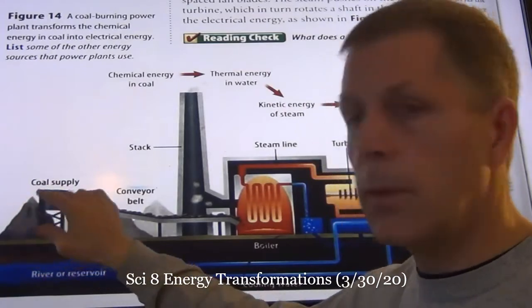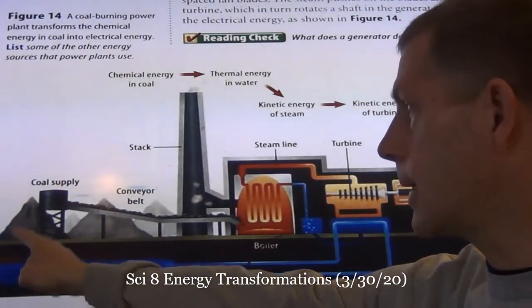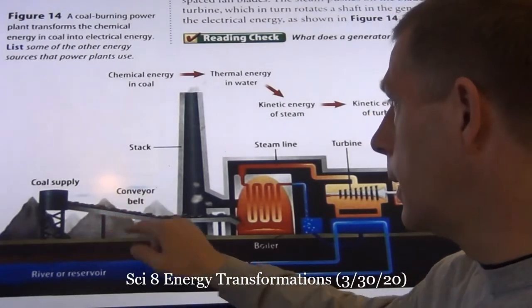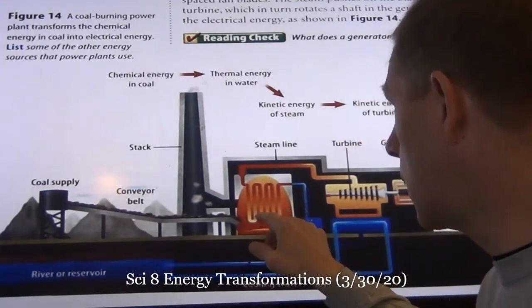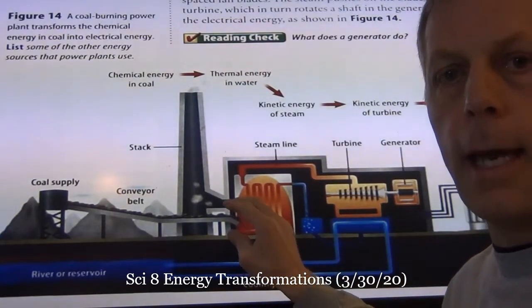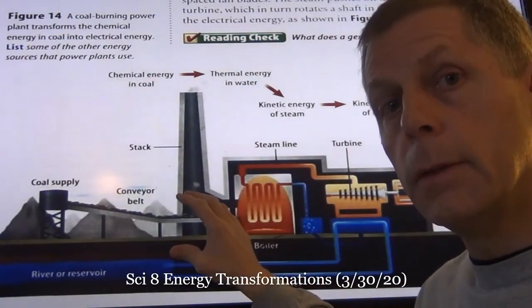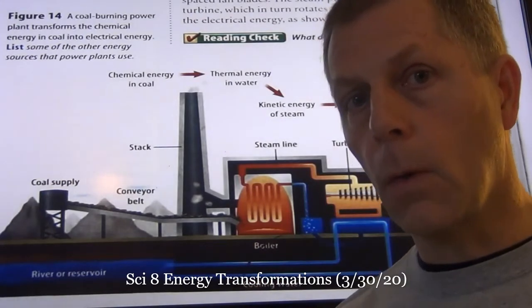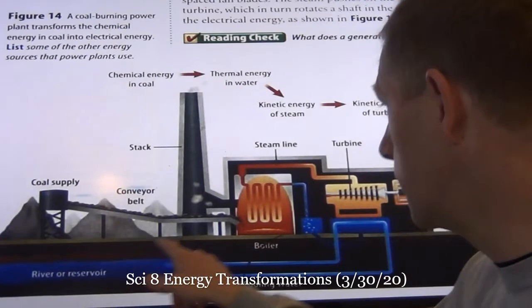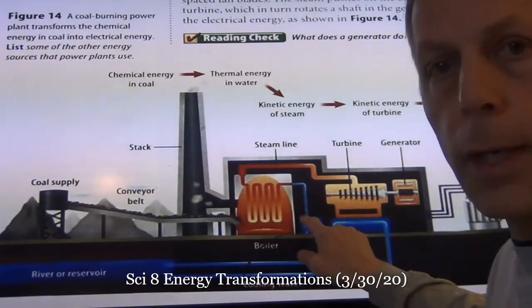What it shows is we have our coal supply over here on the left-hand side. As the coal comes, it's going to go into what we call a burner or a boiler. As that coal burns, we have a chemical change happening. The coal is going to change into something else. It produces heat, or thermal energy. So we bring water in.